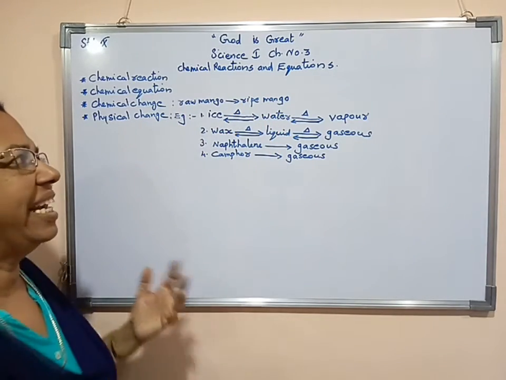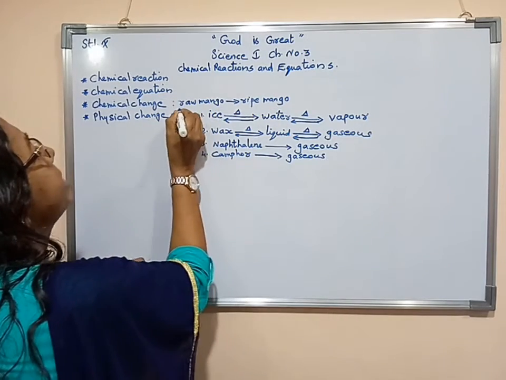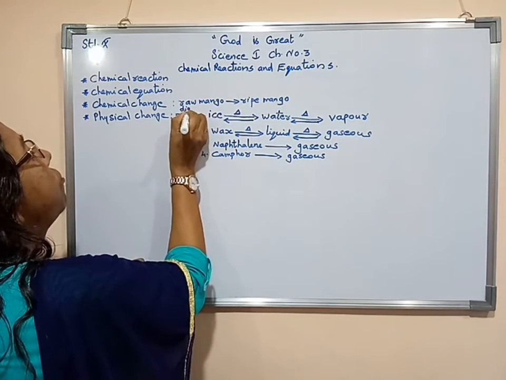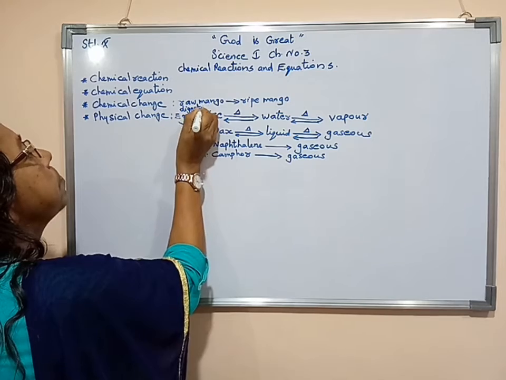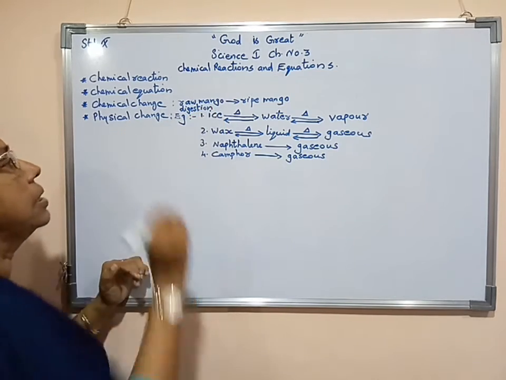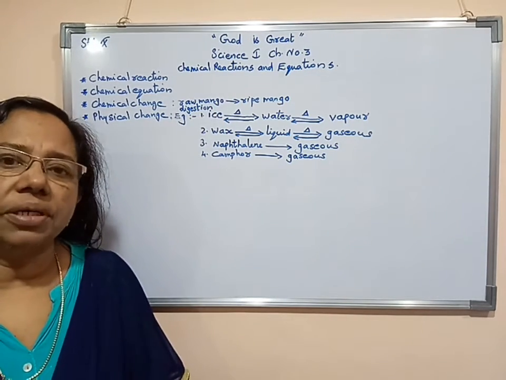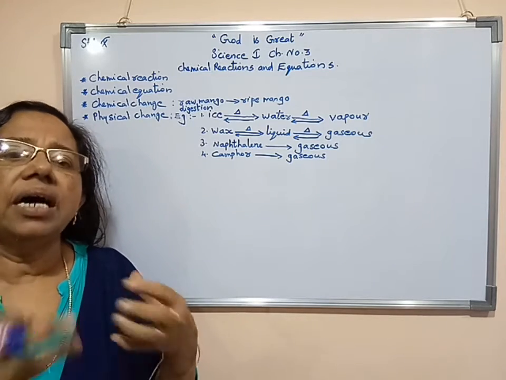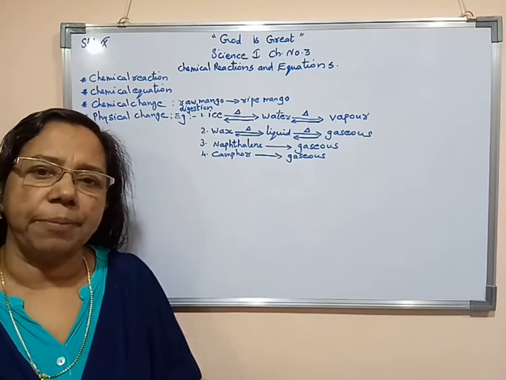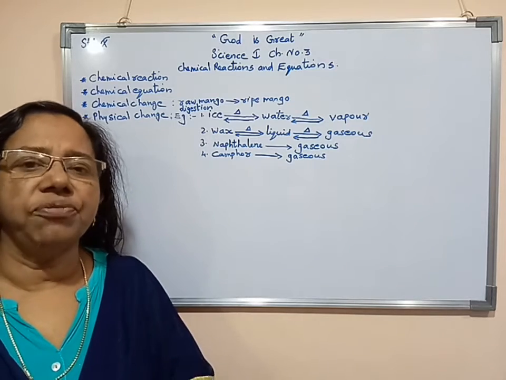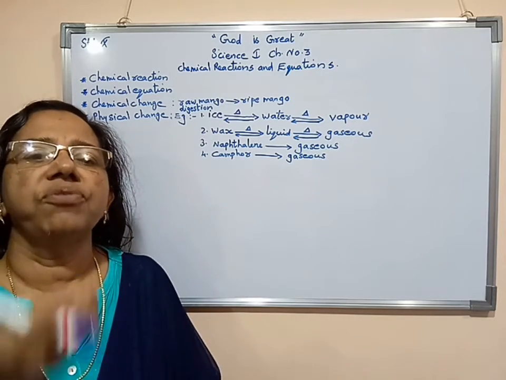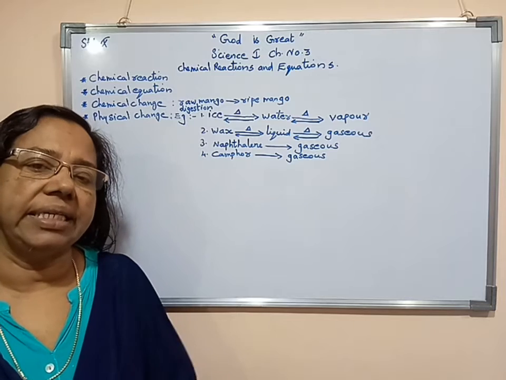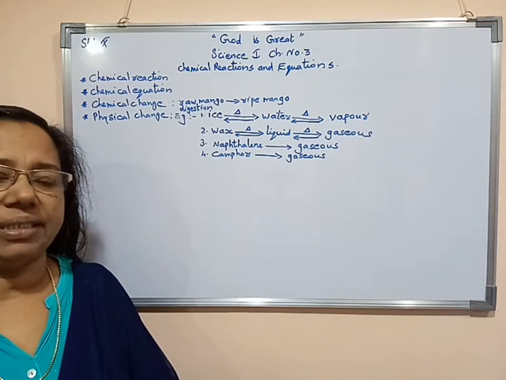Other example, digestion of food materials. That is again an example of chemical change. Once we eat the food material, afterwards a digestion process will take place. Again from the digested food, we won't get back the food what we are eating. So we can say it is an example of chemical change.